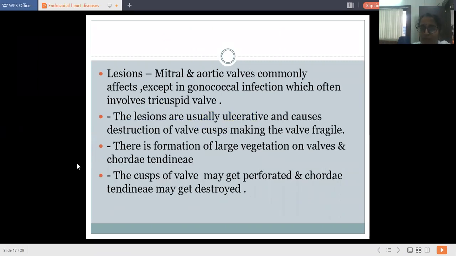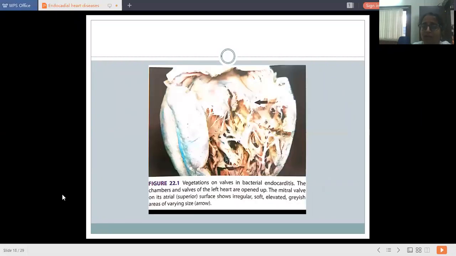Here, the lesions are ulcerative, causing destruction of the valvular cusps, and there is formation of large vegetations on the valve and the chordae tendineae. The cusps of the valves may get perforated and the chordae tendineae may get destroyed. So these lesions in bacterial endocarditis are destructive, mostly destructive. Ulcerations develop beneath the valvular endocardium. So this is a picture of bacterial endocarditis.